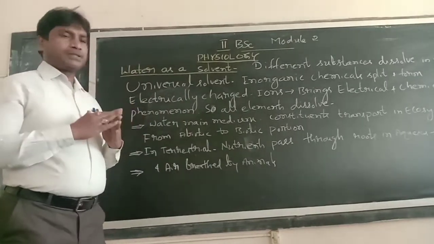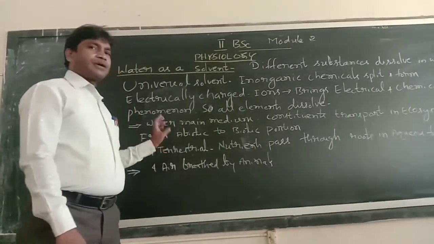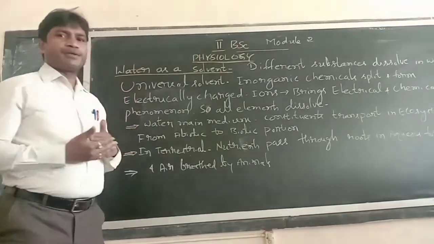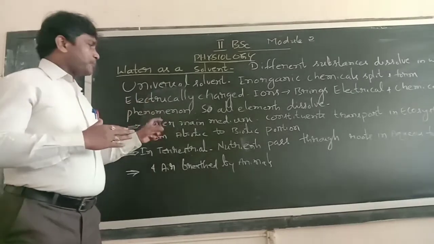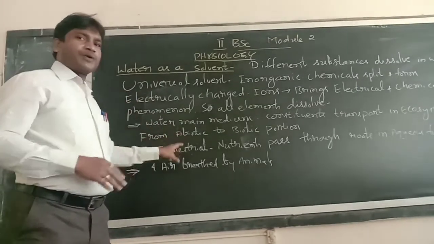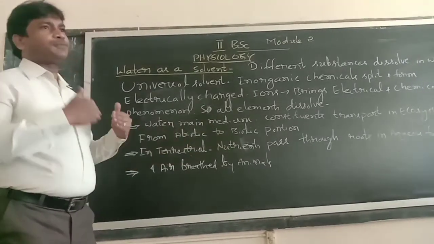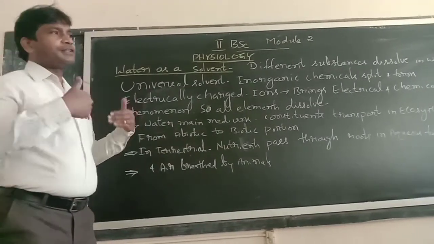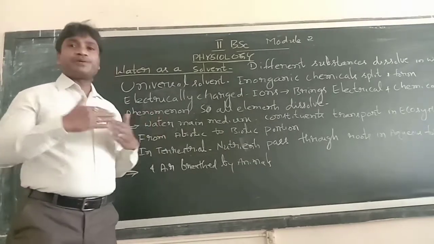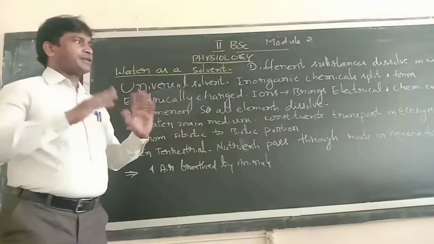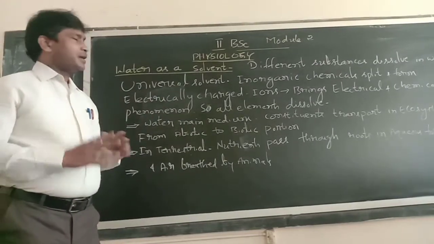When the air is breathed in by animals, first the oxygen dissolves in water, and then it passes through the membrane of the lungs. After that, it passes through the mucous membrane, and then it is absorbed into the blood. So water is very important for the transportation of elements.